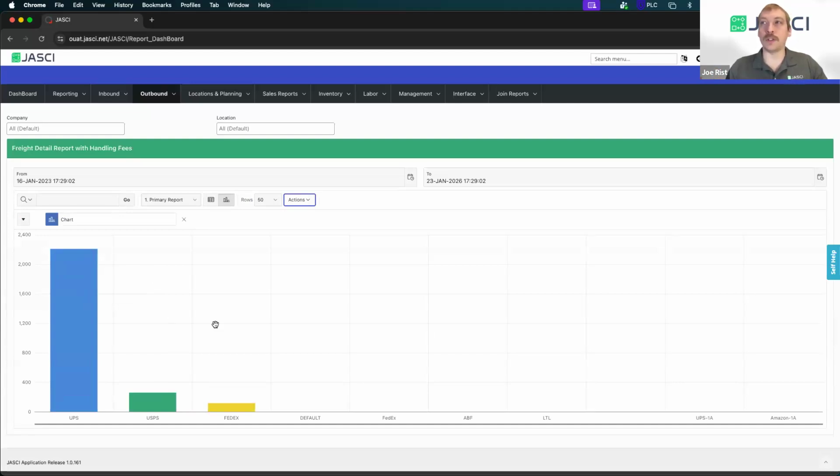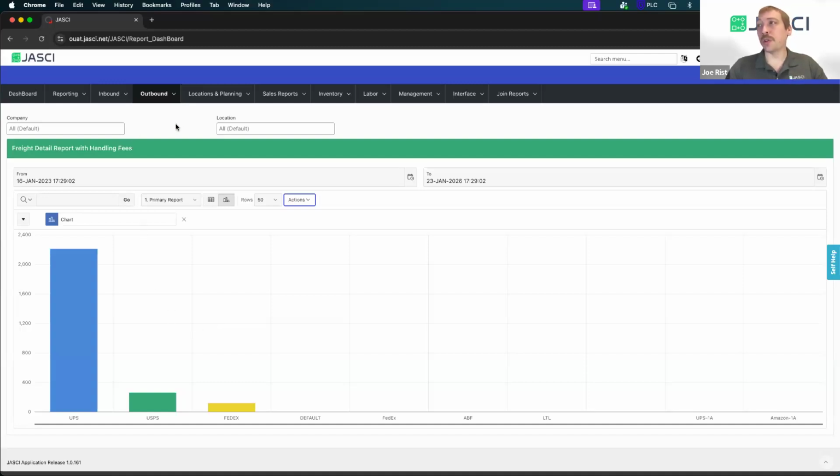And if you haven't seen our demonstrations before, JASCI is also directly integrated with all your major carriers and your accounts. So you can just plug in your account and you can have your rate shopping and all of the shipping and packing side labels, everything handled within JASCI, which is helpful when it comes to the reporting because then you can see a lot more than just your orders and fulfillment. You can see how much it's been costing you to fulfill those orders.